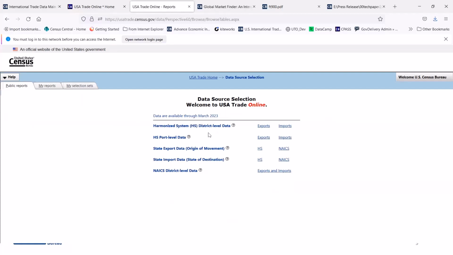The main classification system is the harmonized system, and that has the district level data, with the most detail in terms of our products. And then we have port and state level data for 6-digit HS codes. And then we also have NAICS. And this is basically where we house our international trade data.